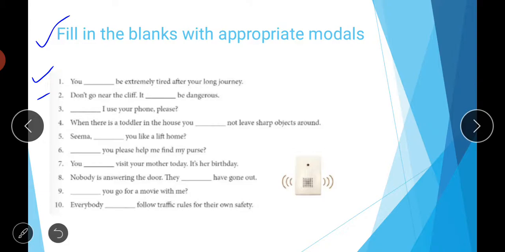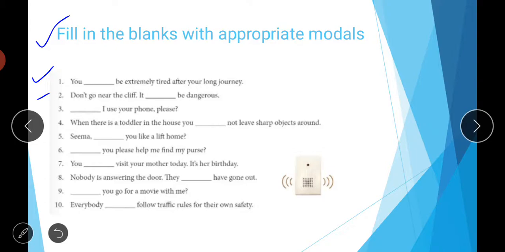Then eighth is nobody is answering the door, they dash have gone out. So they might have gone out, we are talking about the possibility that if somebody is not responding, or somebody is not answering the doorbell, I am ringing the doorbell again and again, and nobody is answering that, it means they have gone out. So they might have gone out. So we are going to express the possibility of something, so we can use this word might.